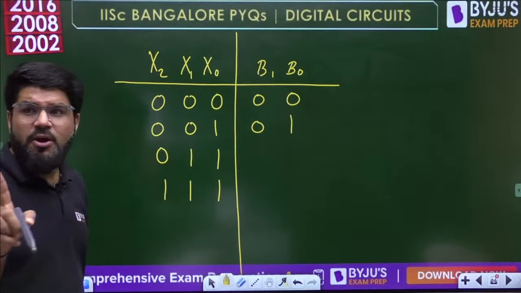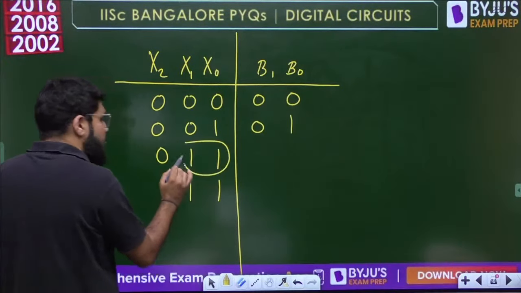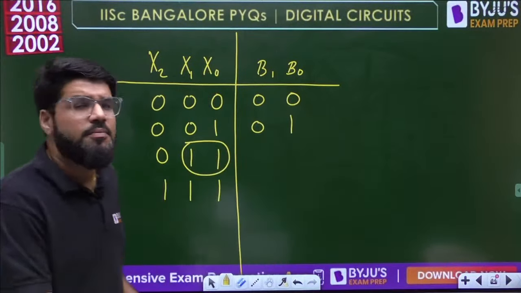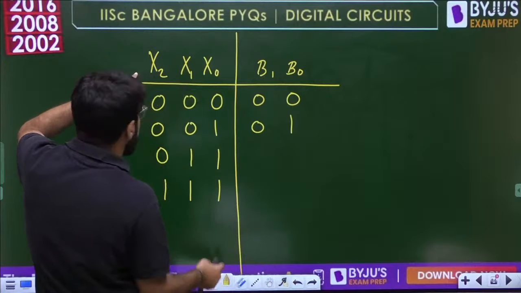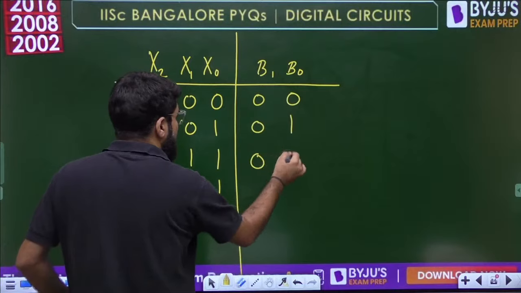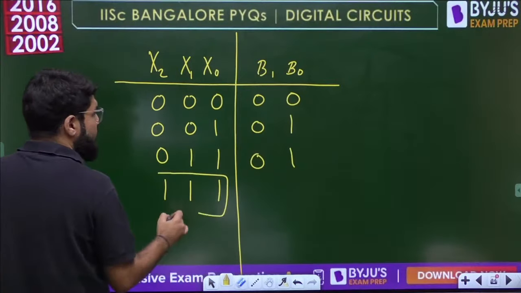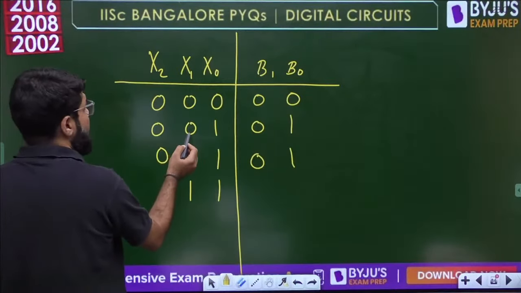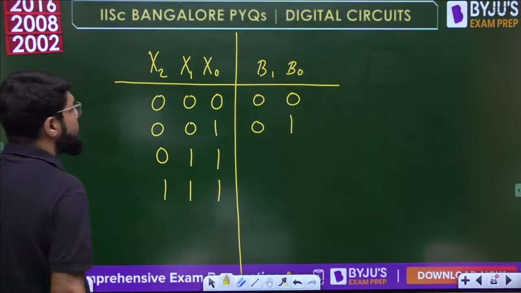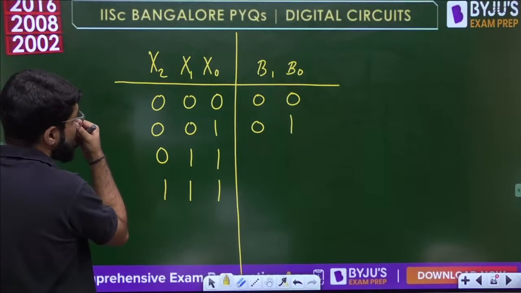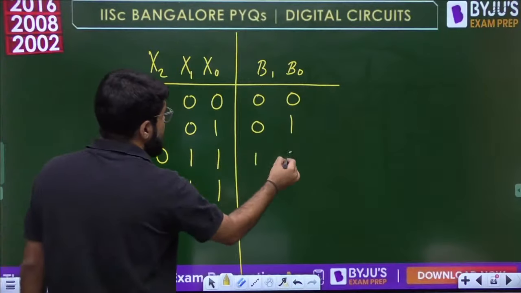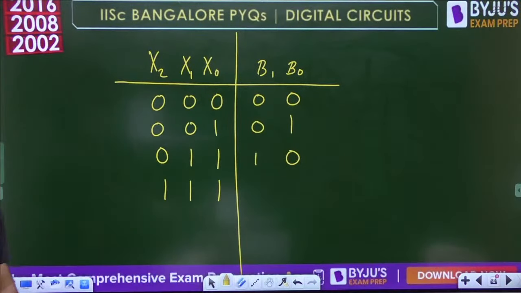That is why we use a priority encoder here, because whenever multiple inputs of the encoder are high, it will give the output corresponding to the highest priority input, and highest priority always corresponds to the MSB. So for 0 1 1, x1 is the higher priority, and it will give the output 1 0.